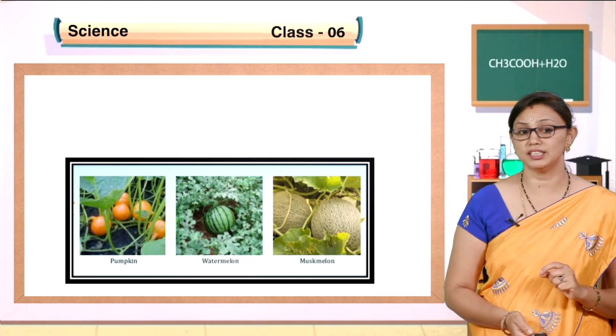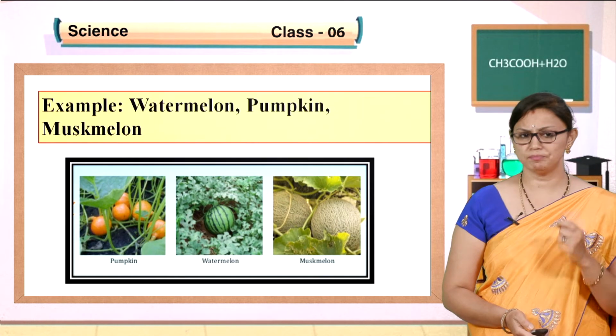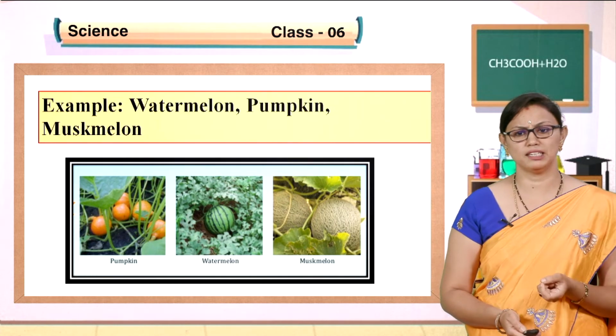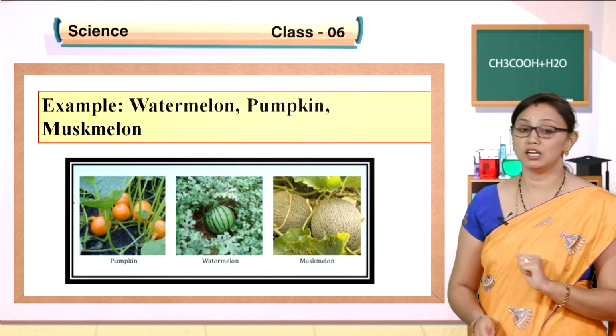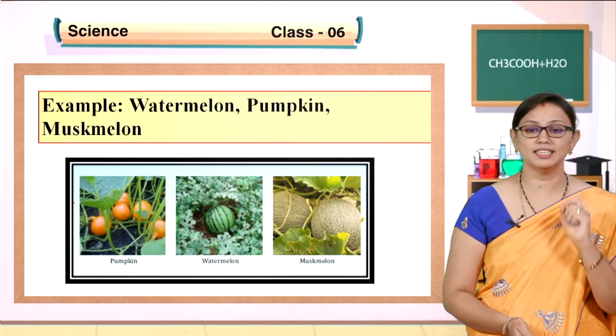Examples of creepers, children: you can see the pumpkin, watermelon, muskmelon. The plant will spread on the ground. So, that type of plants are called creepers.